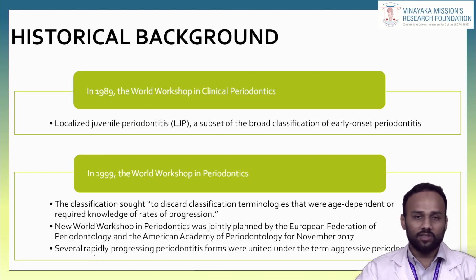Later, the 1989 workshop classified it as early onset periodontitis, and in 1999, the World Workshop in Periodontitis finally termed it aggressive periodontitis. But based on the recent 2017 classification, there is no term called chronic or aggressive periodontitis. They have classified periodontal disease based on grading and staging criteria.